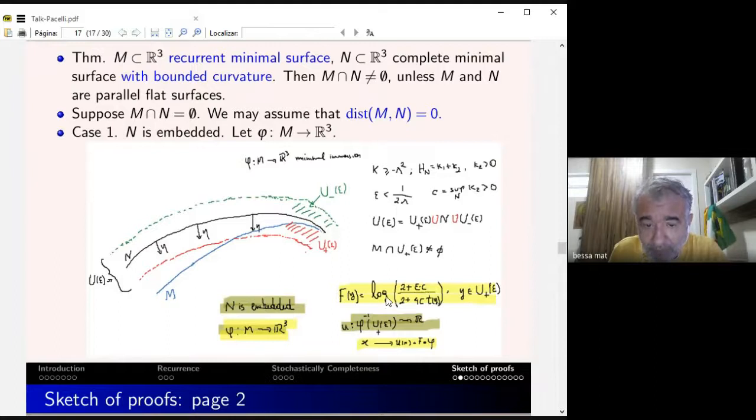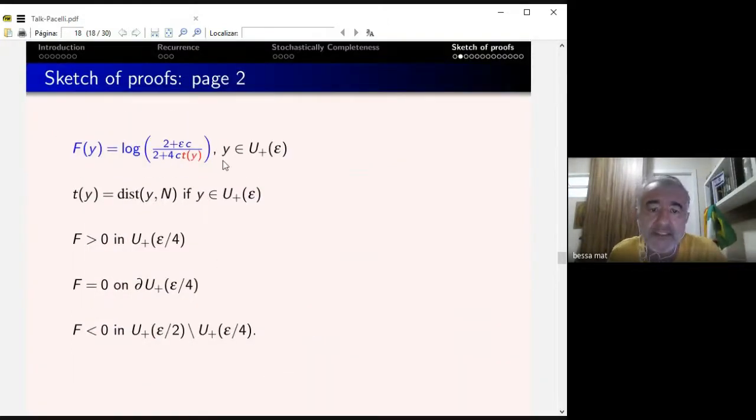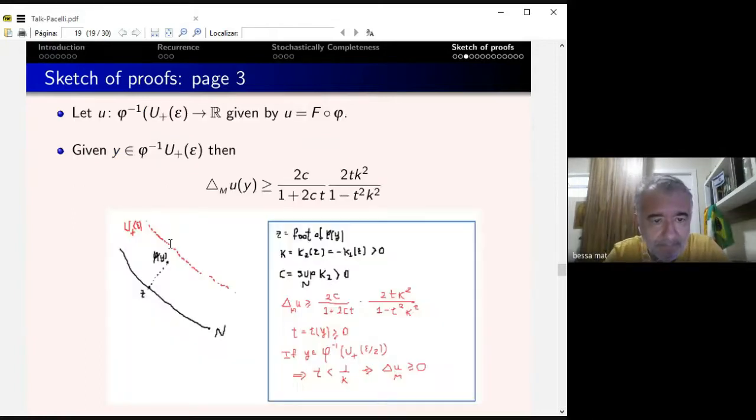So I restrict this function f to the blue immersion, which is this minimal surface M. I call it u. It's just the composition with the immersion. So we're going to have the following situation. f is this function defined on U epsilon plus. f is positive on this subtube, epsilon over 4, and outside epsilon over 4, f is negative. On the boundary of this tube, on the boundary of U epsilon over 4, f is 0, and outside it is negative, just like this.